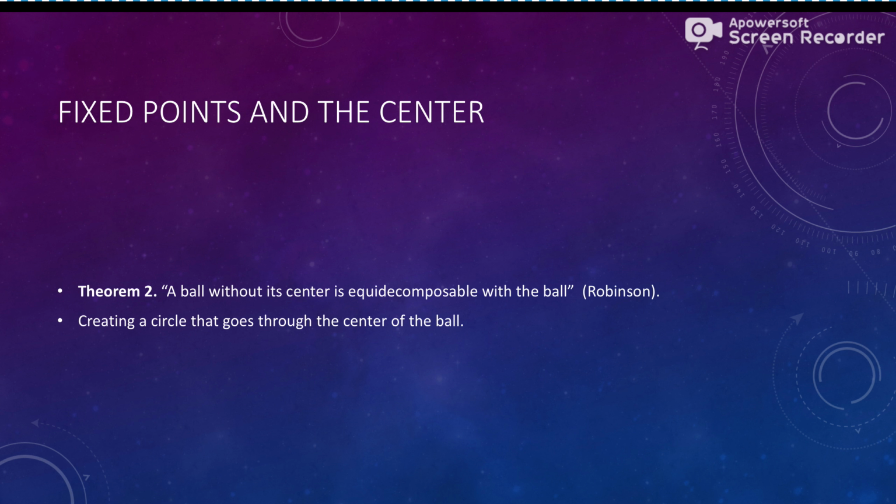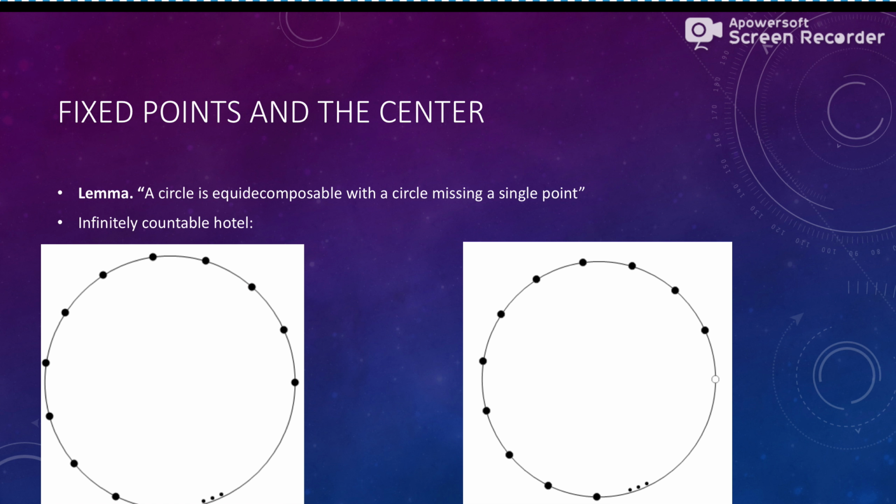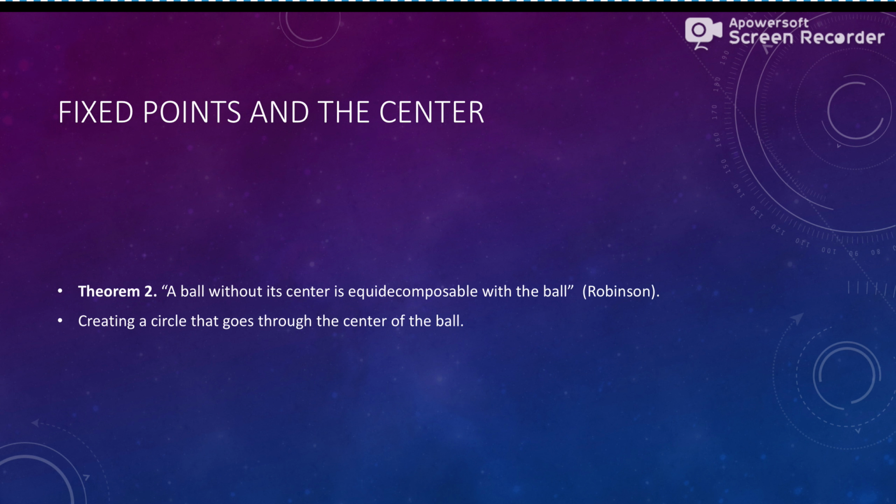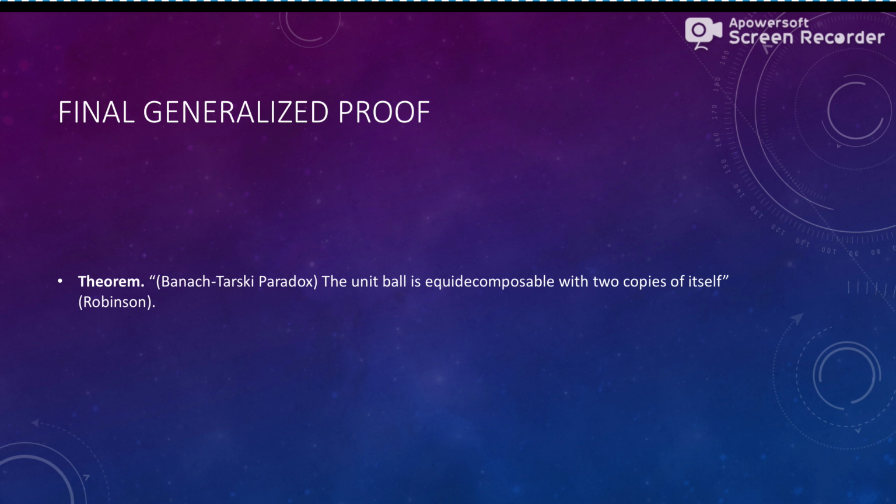So we'll use that knowledge for a ball without a center, right? We can make this circle going through the center of the ball, and the missing point of that circle can be in the center. So we conclude that the ball can be equidecomposable due to the use of our previous lemma. Due to this lemma, we can make the ball equidecomposable by making a circle pass through its center, okay?